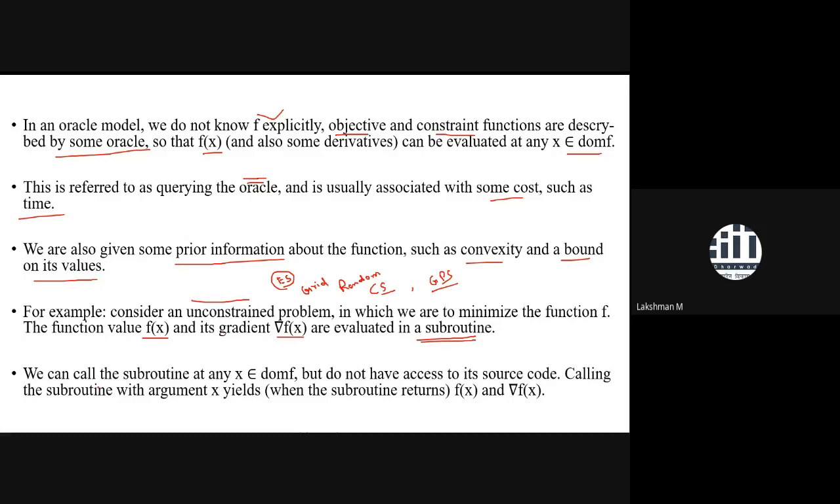So we can call the subroutine at any point of the domain, but we do not have access to its source code. For example, we don't know the source code, that means the explicit nature of the function we don't know. Calling the subroutine with argument x yields the value of the function and gradient at that point.